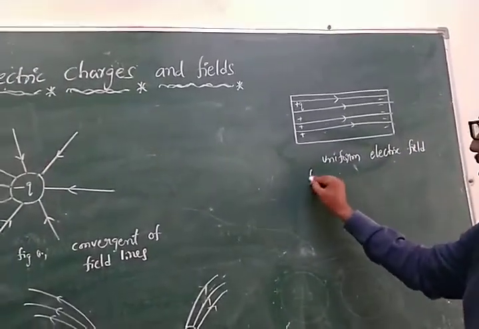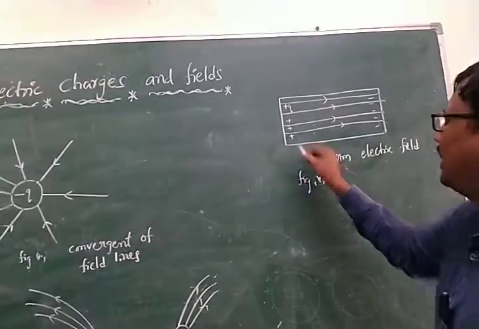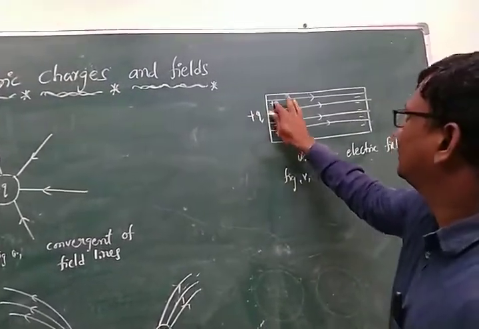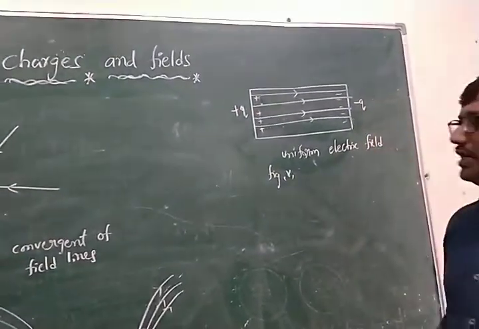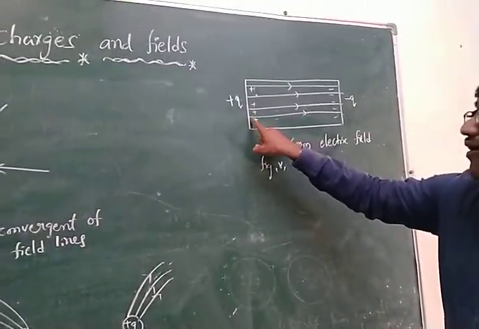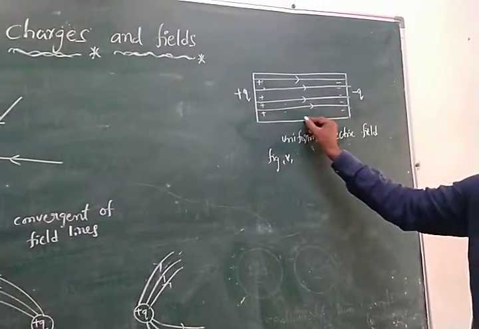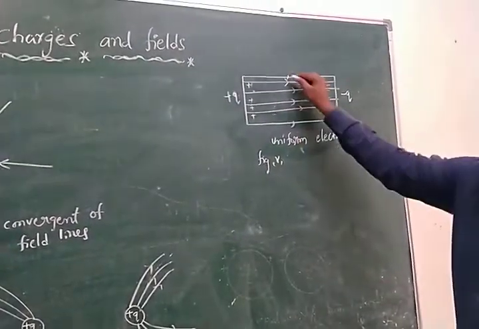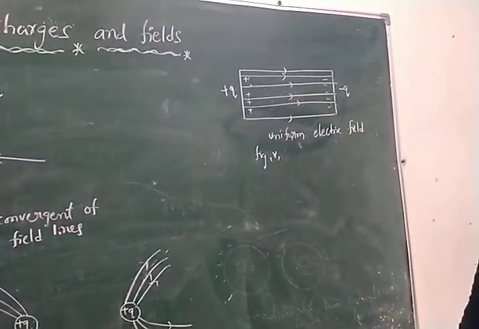See, this is the diagram for the fifth one. Now this is the positive charge and it is the negative charge. In a uniform electric field, we can observe here the lines are always passing from a positive charge to a negative charge.